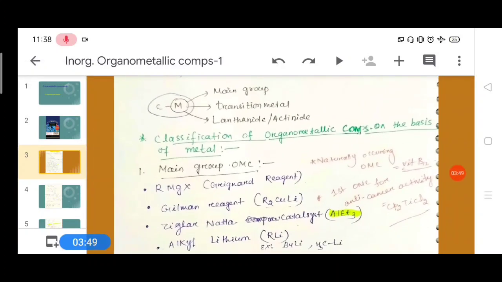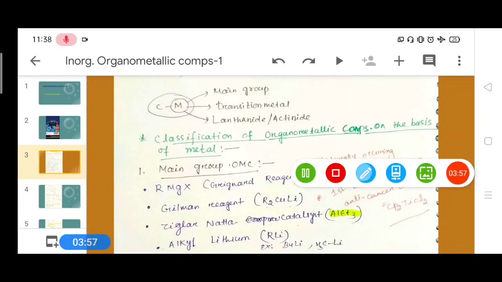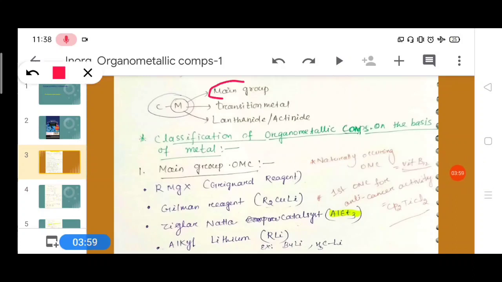Then we come to the classification of organometallic compounds on the basis of metal. There are three types of metals I have already discussed: main group metals, transition metals, and lanthanoids and actinoids. According to these metals, organometallic compounds are classified into three types.